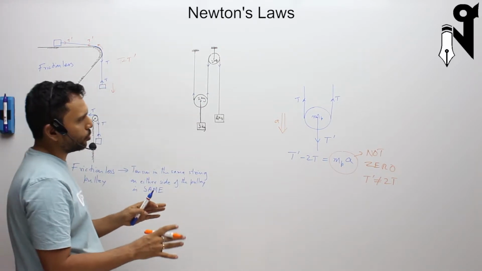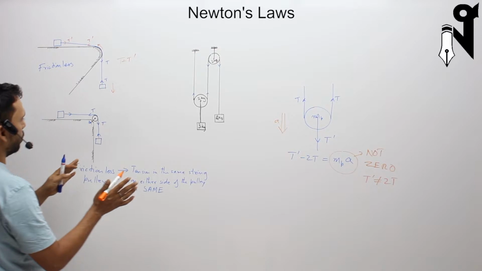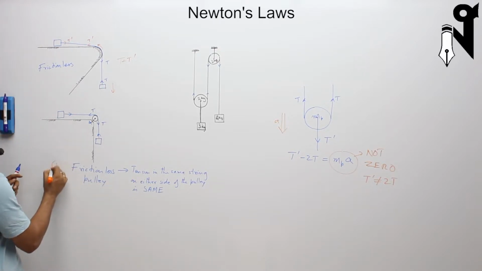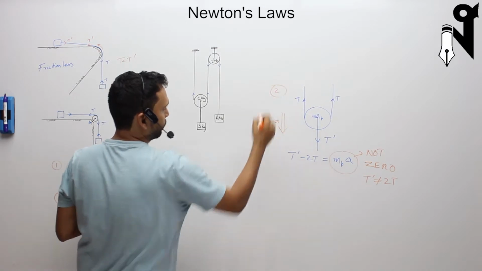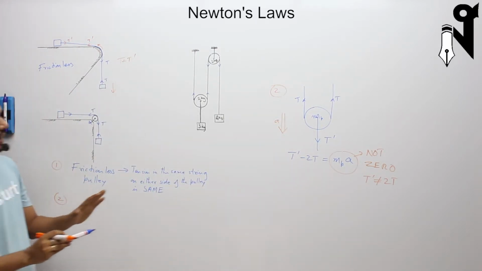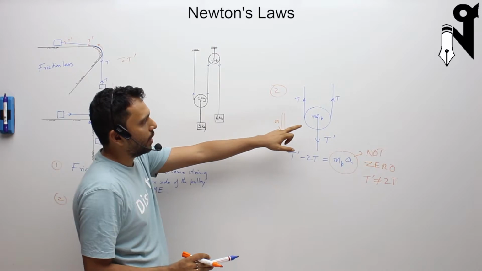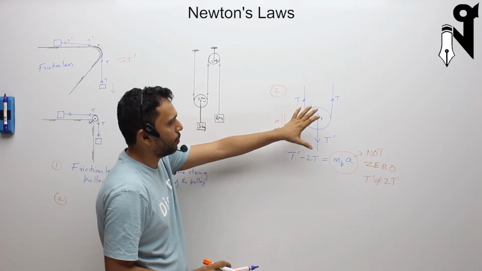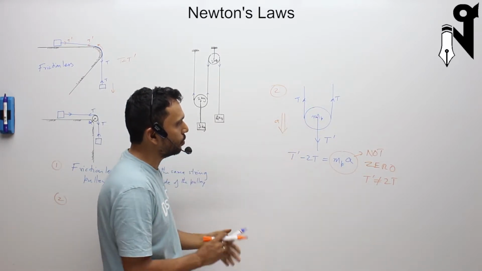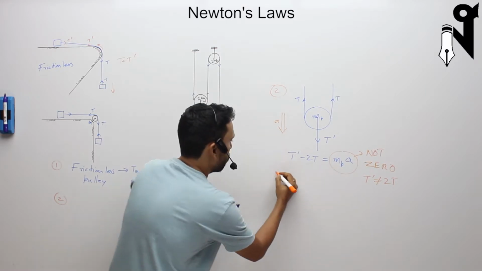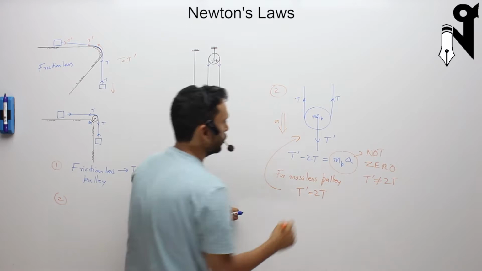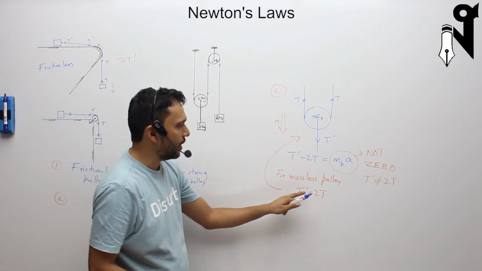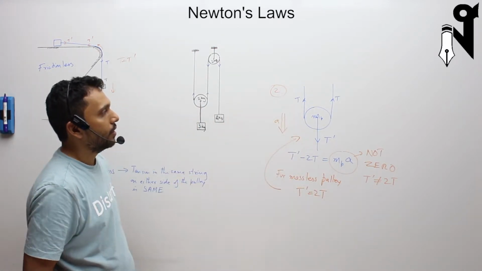Now, suppose the third scenario. So this was your scenario number 1. Scenario number 2 is this one, where it can be massless. When it is a massless pulley, then you have T dash is equal to 2T in such a system.